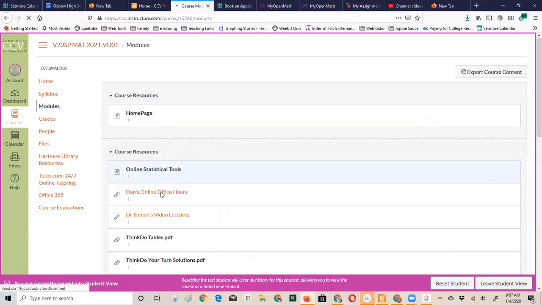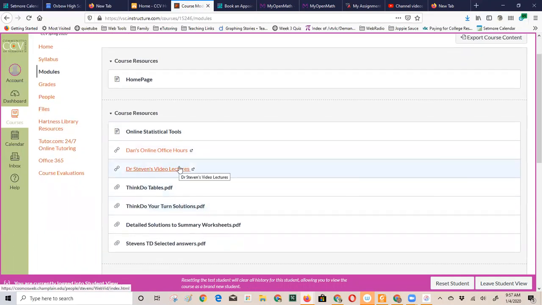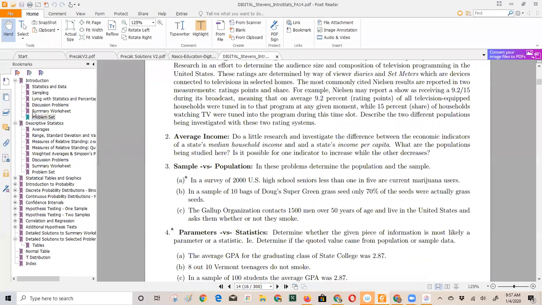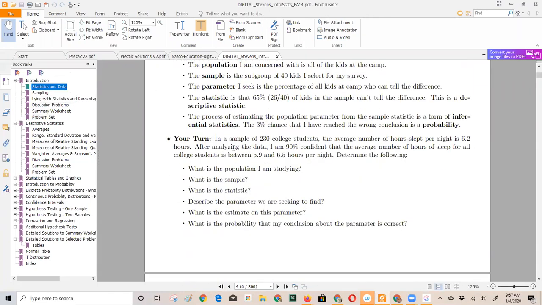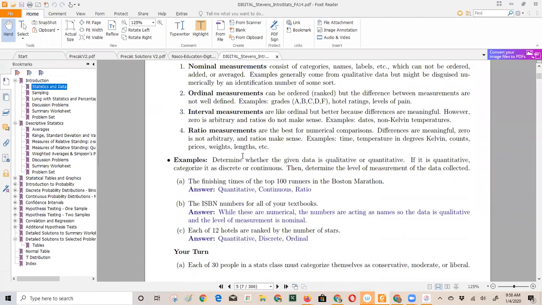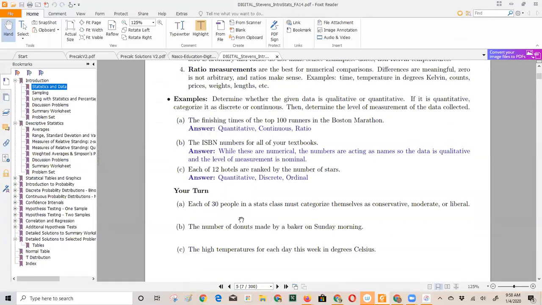Modules. In my office hours, I'm going to point you to this. Some people like to watch a lecture, Dr. Stevens. The nice thing about this textbook is, let me see if I've got this open, this textbook is set up so that it's almost like a set of notes that you can write. So what Dr. Stevens does is he walks you through all of these.